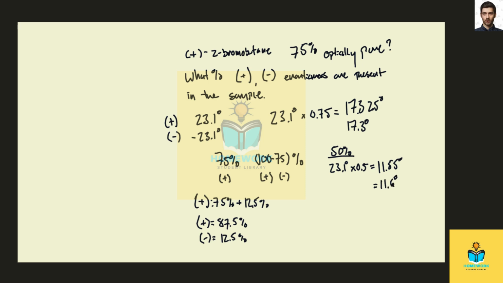As for the total percentages of positive and negative enantiomers, we follow the same process. We know that for the positive, we will have our 50% that we know was optically pure, plus 1/2 of the remaining percentage, that is 100 minus 50%, which in this case is easily calculable as 50 plus 25 equals 75%.